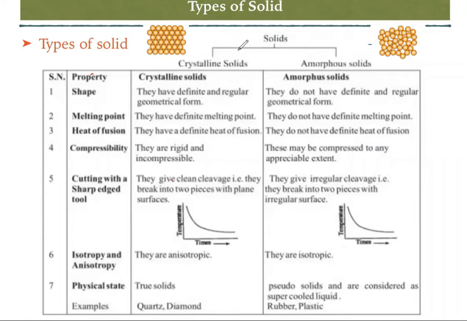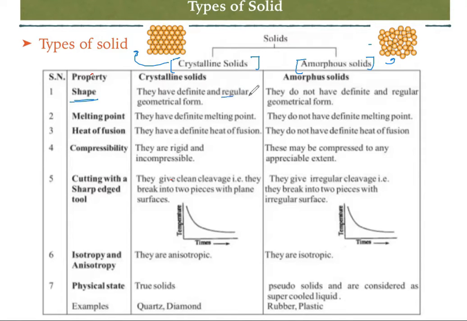Now, types of solids. Solids are divided into two categories. One is the crystalline solid, another is the amorphous solid. Here you can see a picture showing the crystalline solid, where atoms are tightly packed with a definite shape. This other picture shows the amorphous solid, where atoms are randomly arranged. We'll talk about the shape.